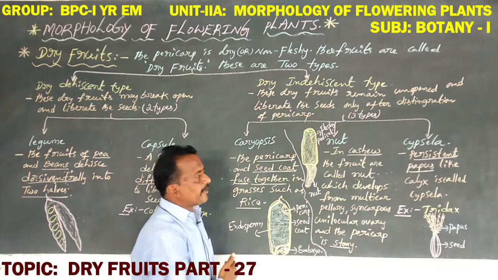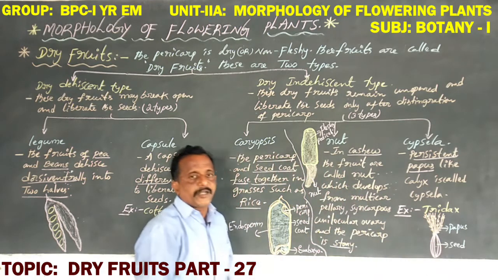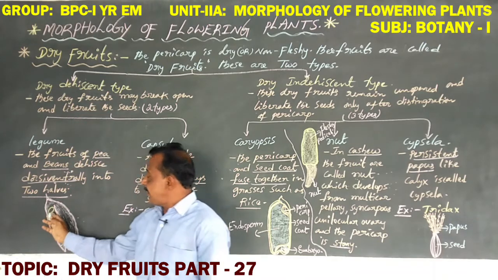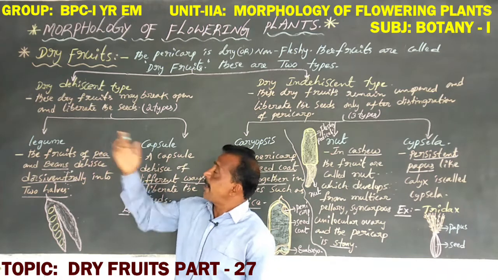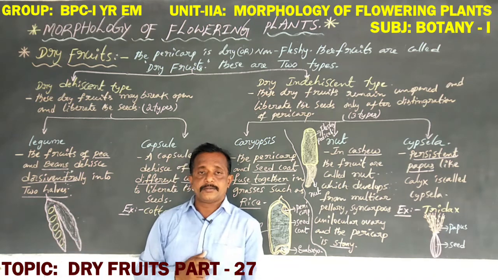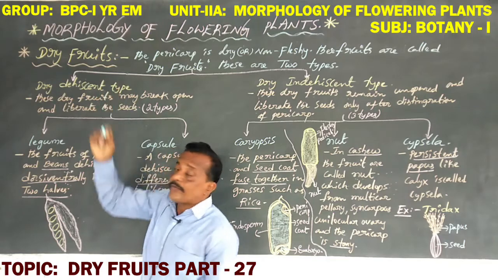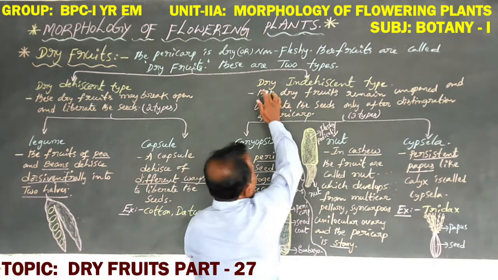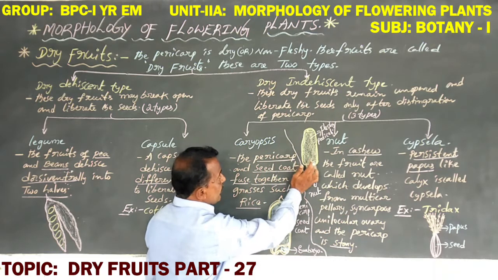Rice is a single seeded dry fruit. Cashew nut is a single seeded dry fruit. Tridax is a single seeded dry fruit. But dry dehiscent type fruits contain more than two seeds, whereas dry indehiscent type fruits contain a single seed.